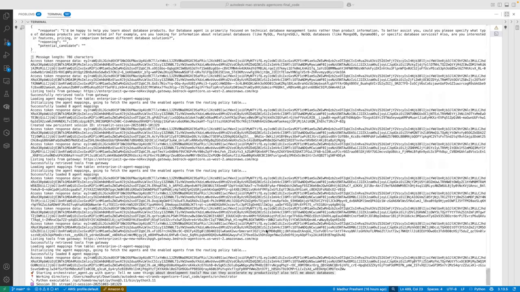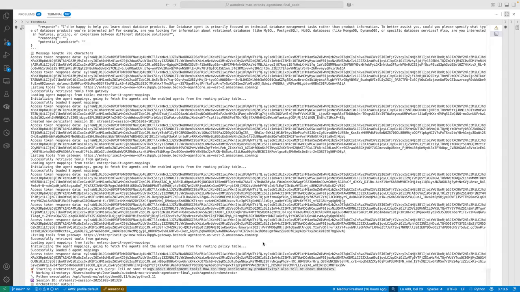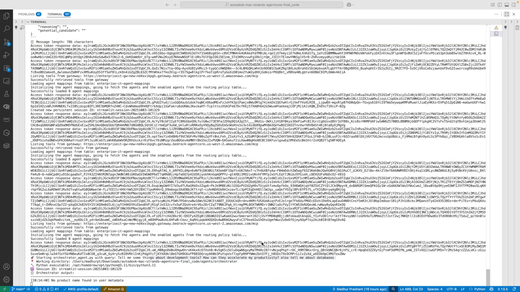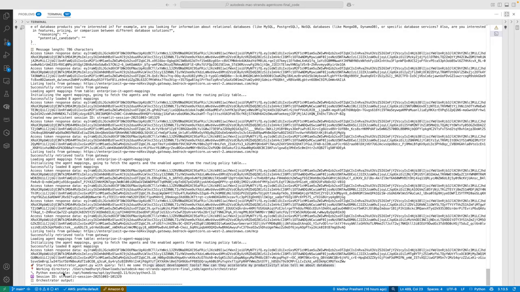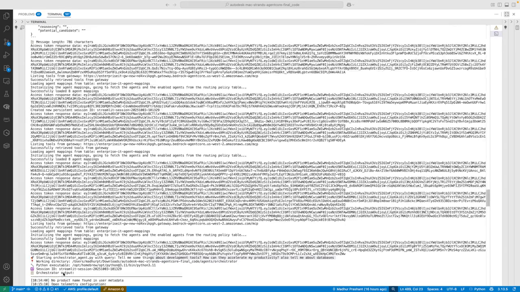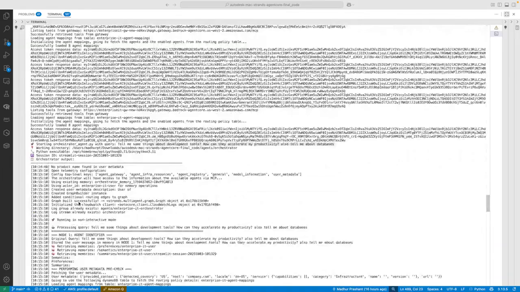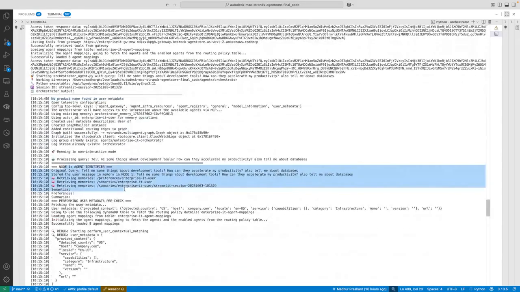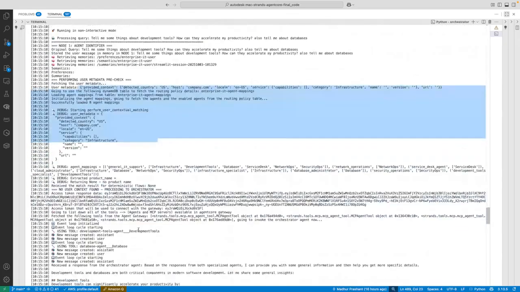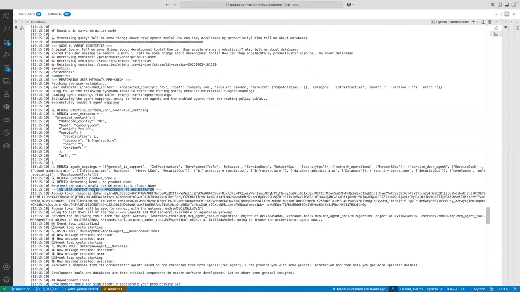Let's give it a couple of seconds here, and we'll see the flow. There is no product context here, so it will route directly to the orchestrator agent. It says there is no product name found in the user metadata. So let's take a look at what happens. It says, okay, no product name found in the user metadata. I'm going to retrieve all the past memories. I'm going to pass it through the guardrails. And now there is no user context found. So I'm going to proceed directly to the orchestrator, invoke that, connect that to the gateway, list down the tools,